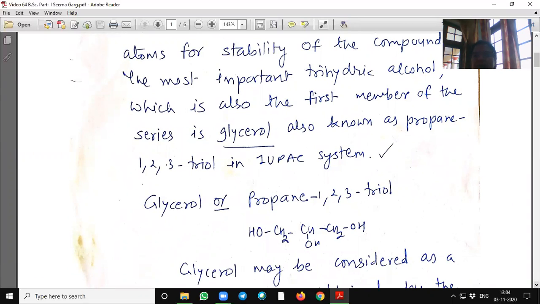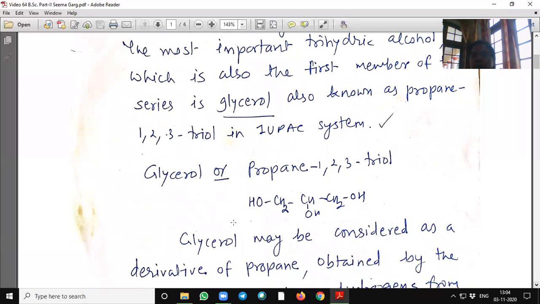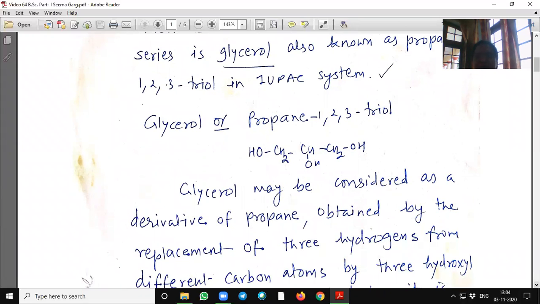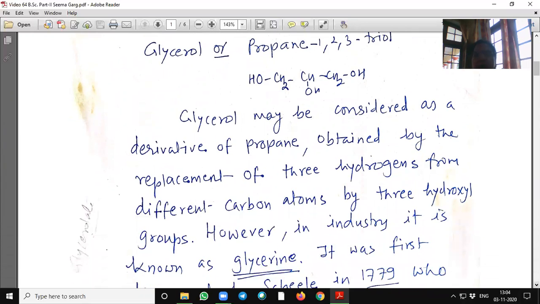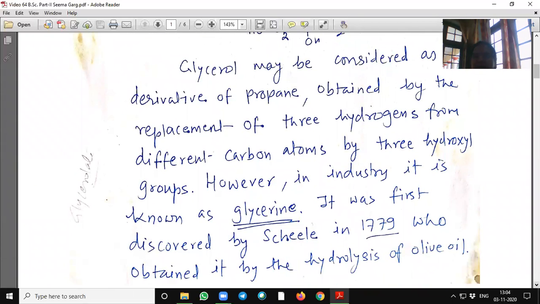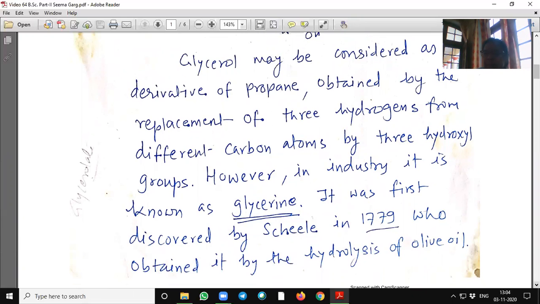Glycerol, propane-1,2,3-triol. See the structure of this. Glycerol may be considered as a derivative of propane obtained by the replacement of 3 hydrogens from different carbon atoms by 3 hydroxyl groups. However, in industry it is known as glycerine. It was discovered by Scheele in 1779, who obtained it by the hydrolysis of olive oil.